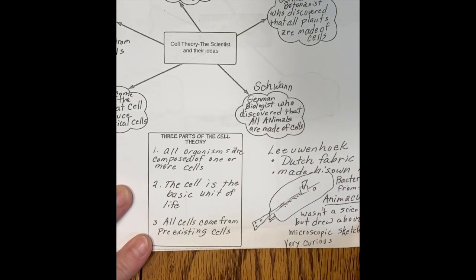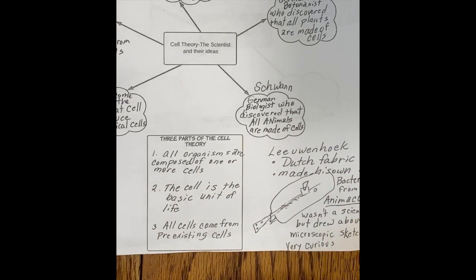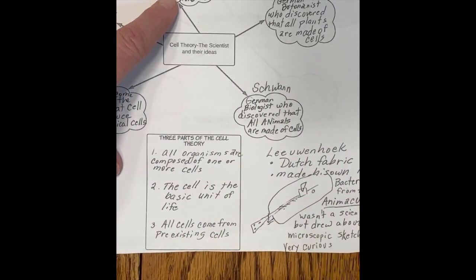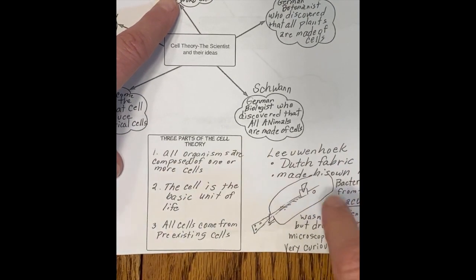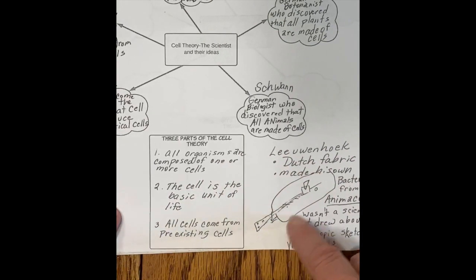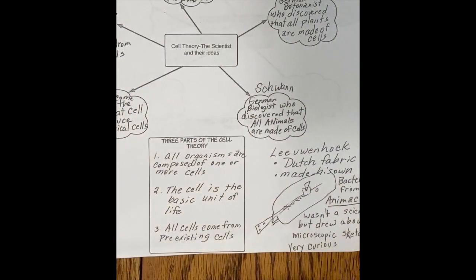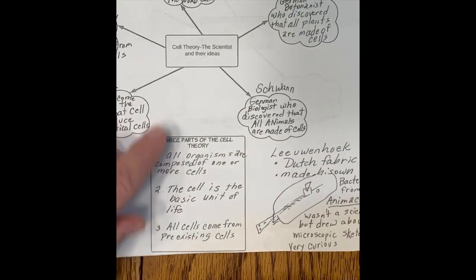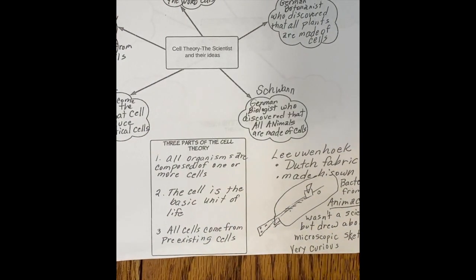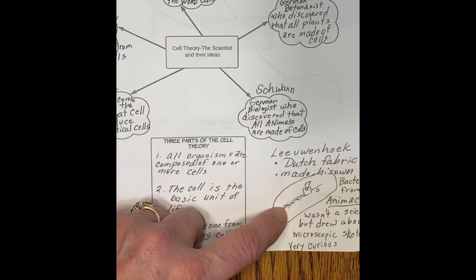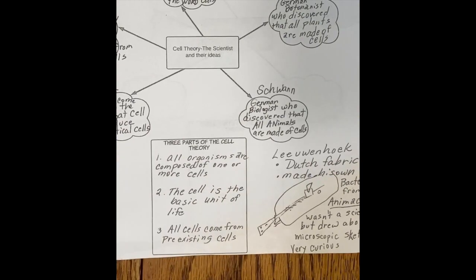One guy that was not a scientist was Leeuwenhoek, and he was actually a fabric trader. He would go buy fabric from different places, but he had a friend, Robert Hooke, who was actually a scientist. Leeuwenhoek was probably a bit poor, not a very wealthy man, and so instead of buying one of the expensive new microscopes, he decided he could make one. His did not look anything like Robert Hooke's. I would say it looked more like a little magnifying lens than a microscope. But he was able to see over 200 microorganisms and drew sketches of them that we have today.